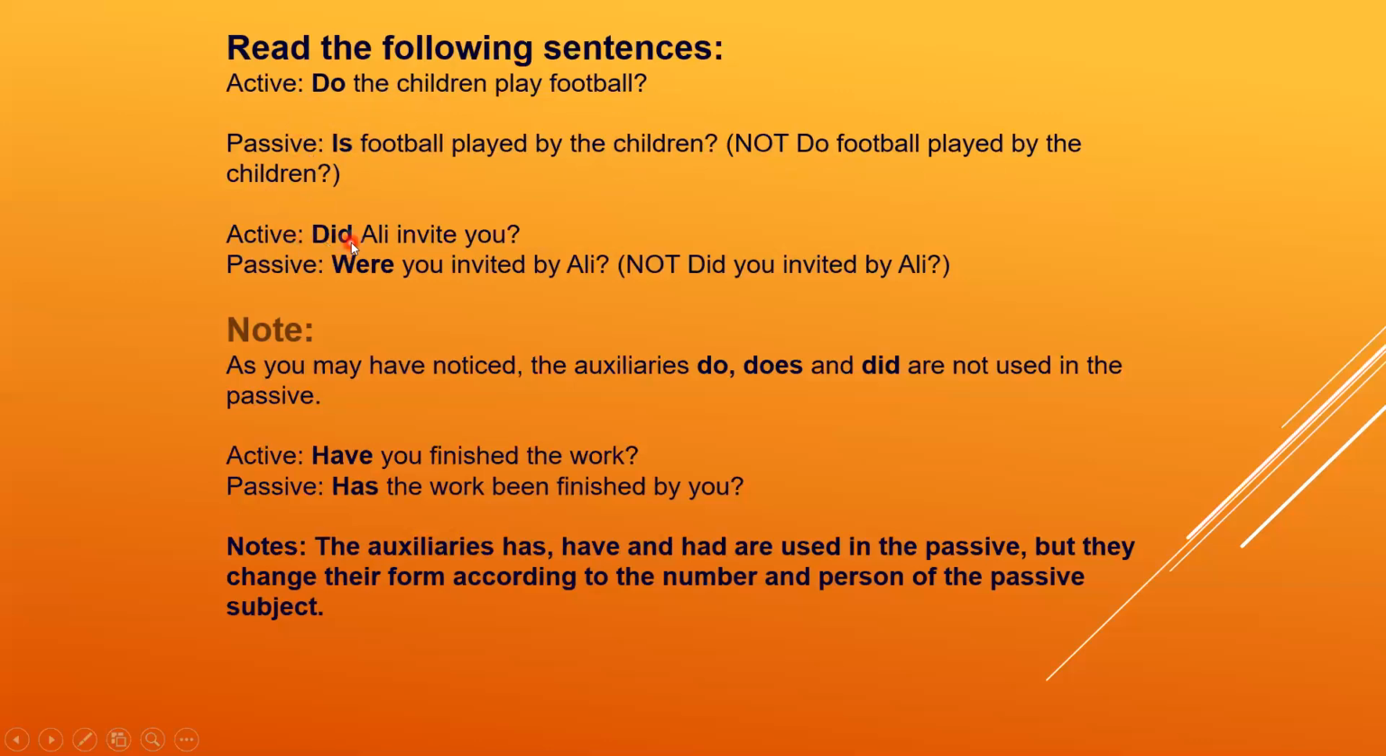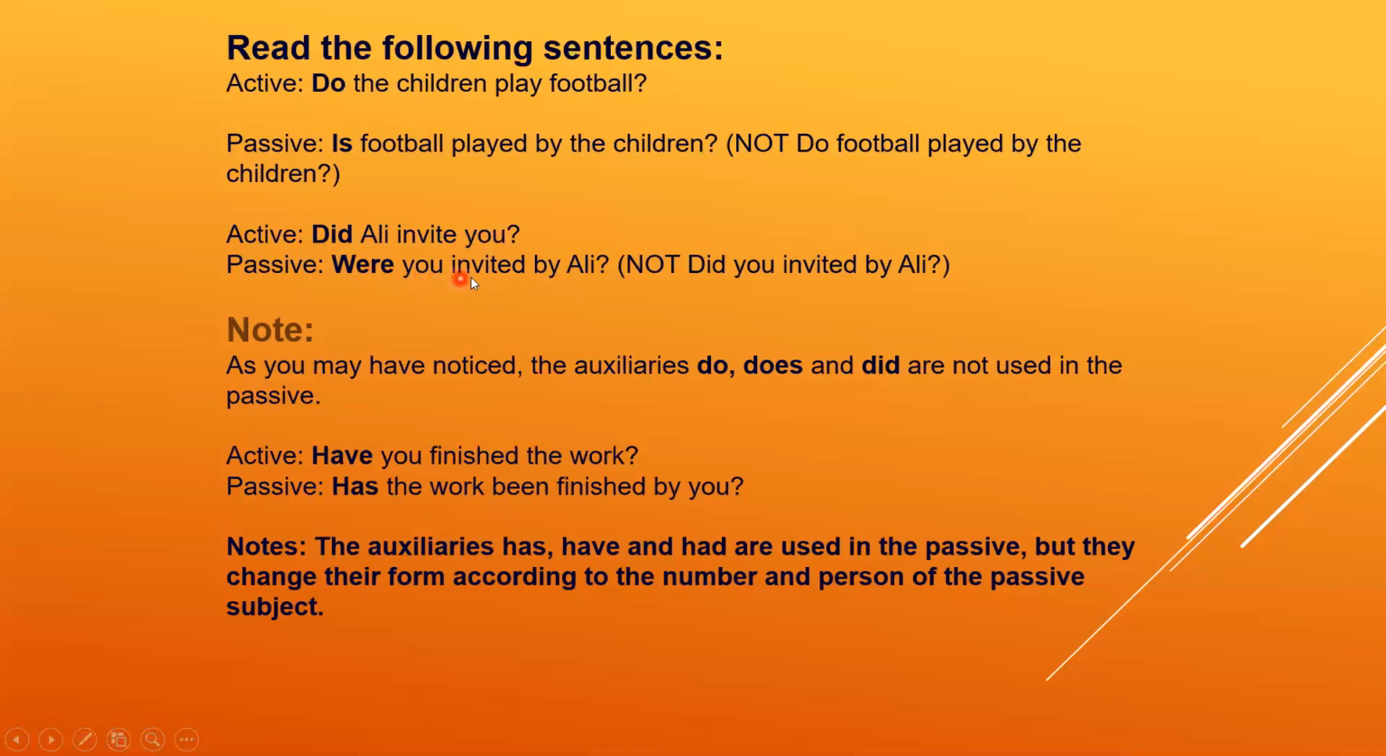Again, we have a past tense sentence. Did Ali invite you? Now what will we do here? Did will be changed into were, because did is the helping verb of the past simple. So we change this past did into were. Were you invited by Ali? Ali is the subject in the active, it will be the object in the passive. And you is the object in the active, it will be the subject in the passive.